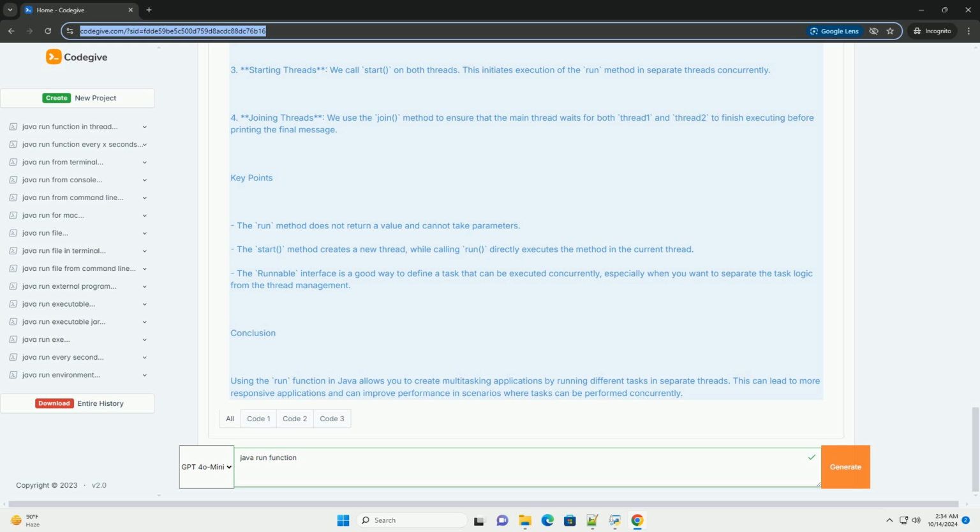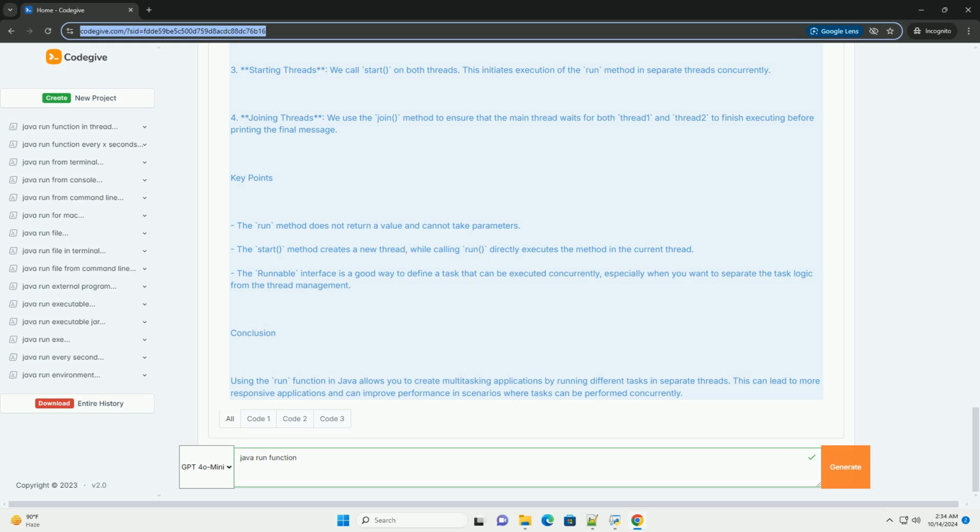2. Creating threads. In the main method of the RunFunctionExample class, we create two Thread objects, thread1 and thread2, each associated with the same instance of MyRunnable. 3. Starting threads. We call start on both threads. This initiates execution of the run method in separate threads concurrently.